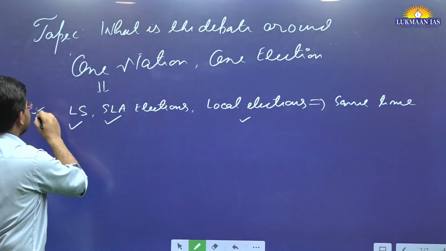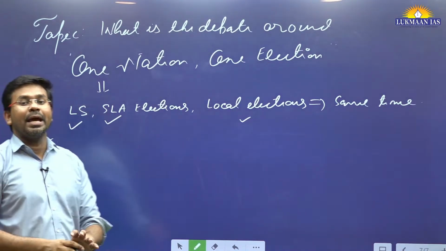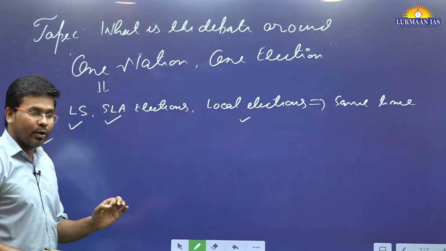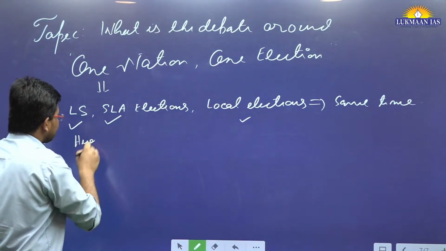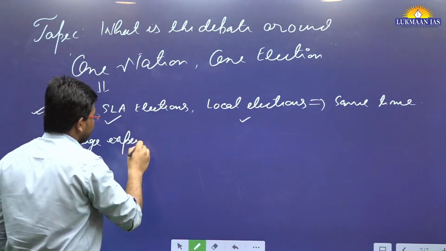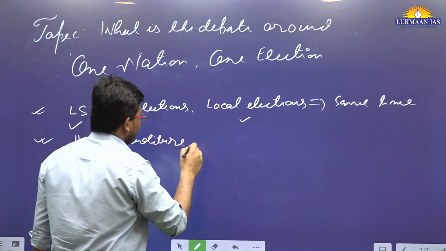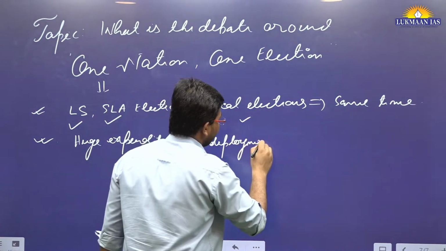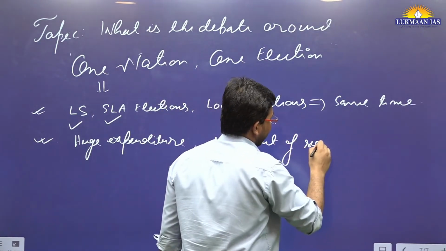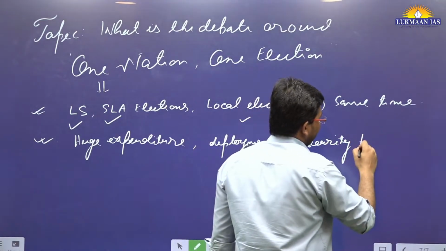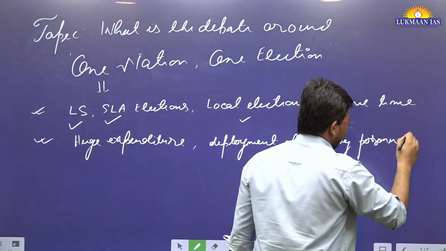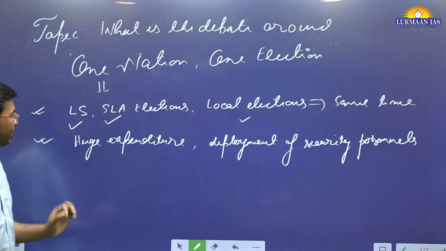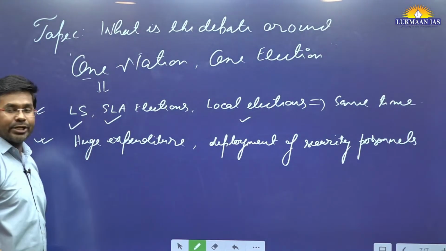And the present government is saying that since elections keep on happening at different places around the country, it leads to huge expenditure, and also deployment of security personnel, etc. So to avoid huge expenditure and deployment, the government of India wants to implement one nation, one election.